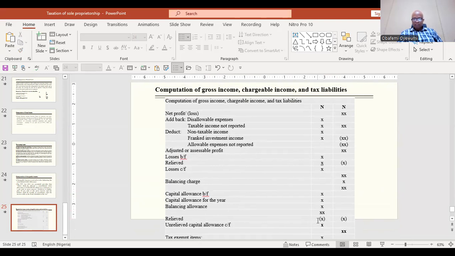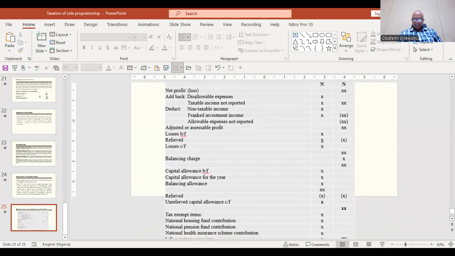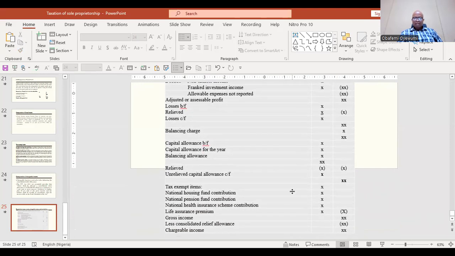So this is a question that I relieved, this is where I went back the other time. Now you have your tax exempt items: national housing fund contribution, national pension contribution, national health insurance scheme, life assurance. Then your gross income minus the consolidated relief allowance, then you have your chargeable income. This is the amount that you're going to apply your rates to for you to arrive at the tax payable.